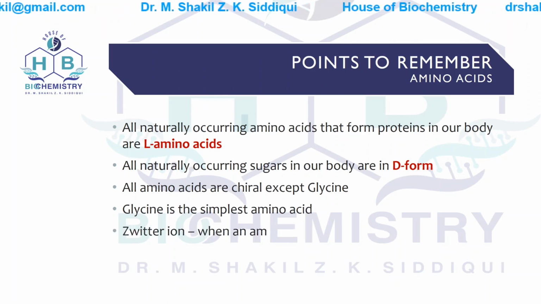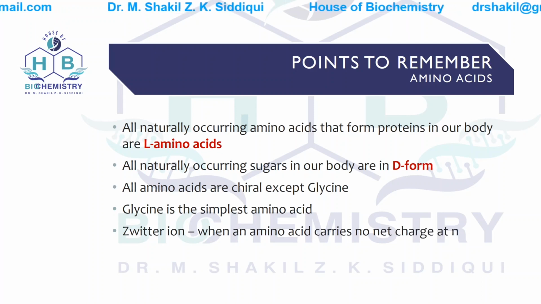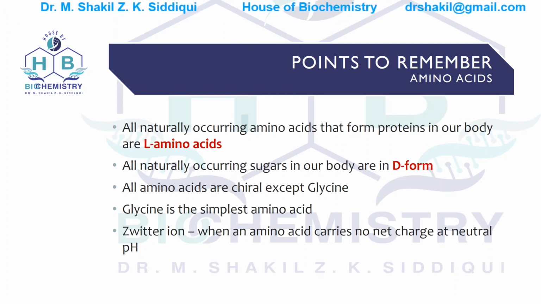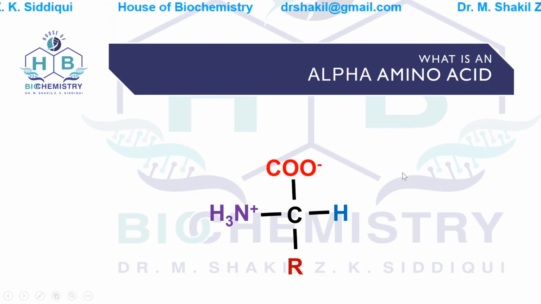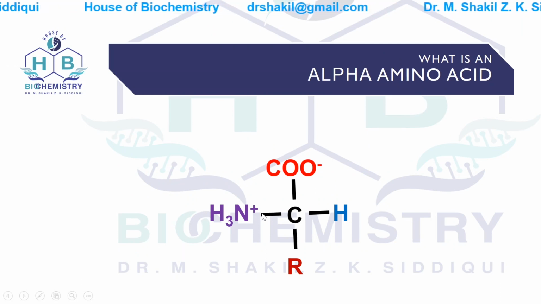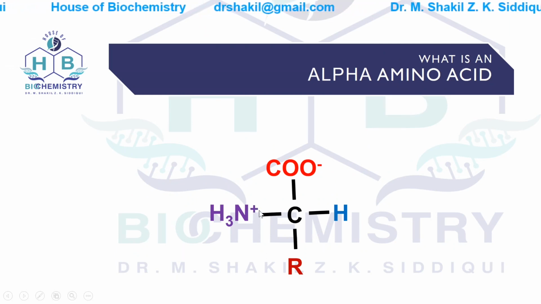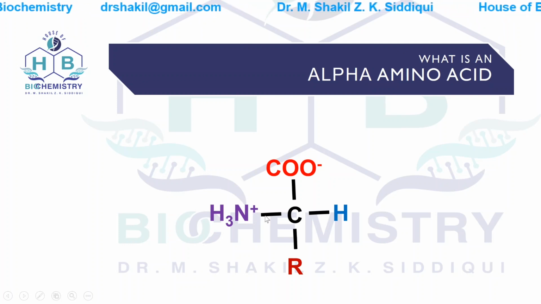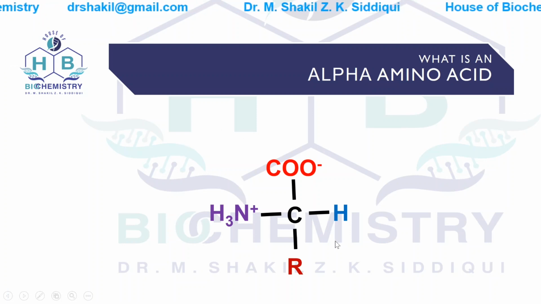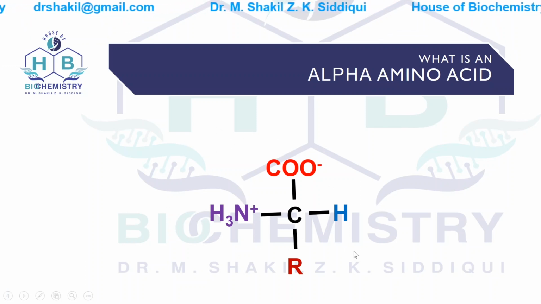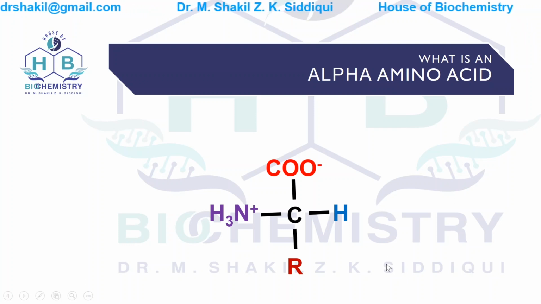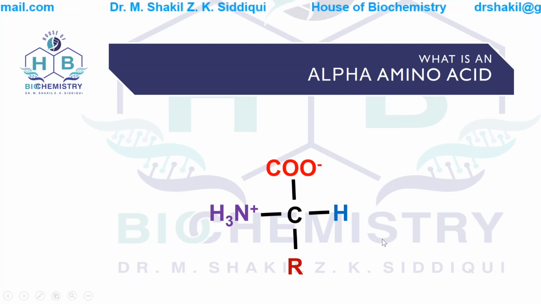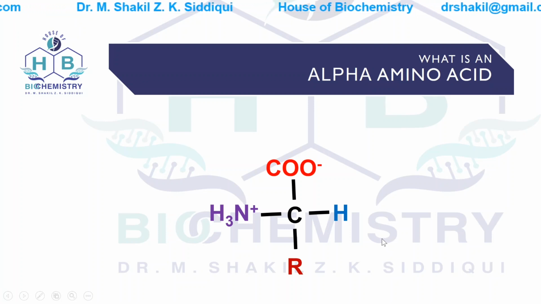Now Zwitter ion. When an amino acid carries no net charge at neutral pH, it is known as Zwitter ion. We can take the previous example. We can see that in this diagram, the amino acid carries both charges, the positive charge and the negative charge. But these charges balance each other. When these charges balance each other and the overall amino acid doesn't carry any charge, it is neutral at the pH of 7,